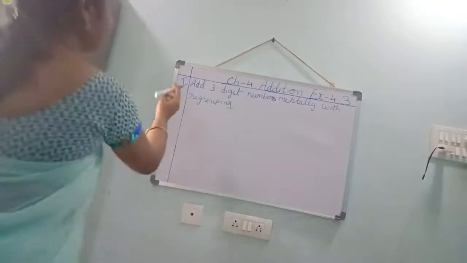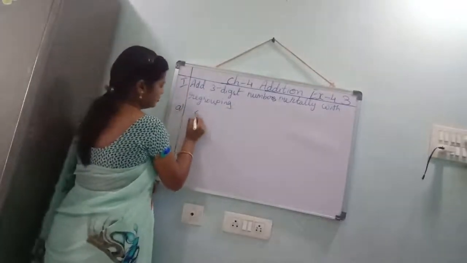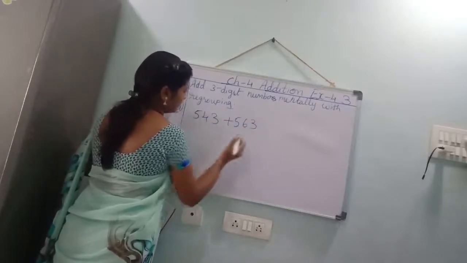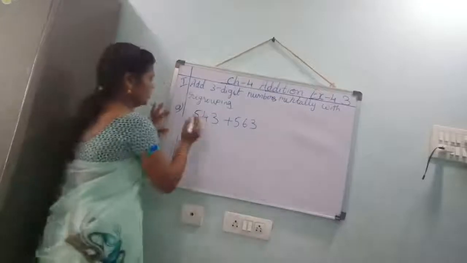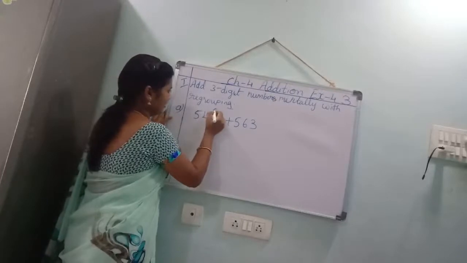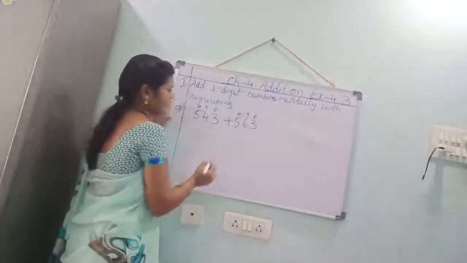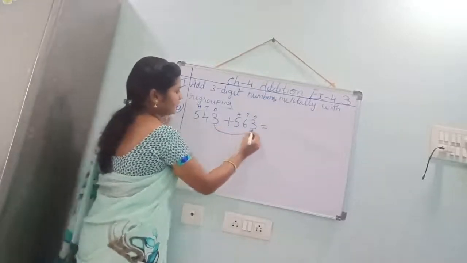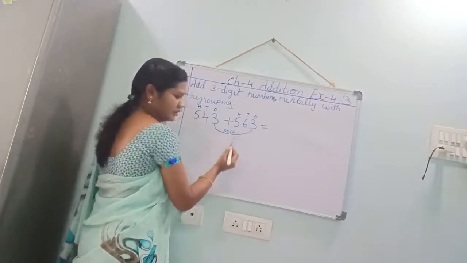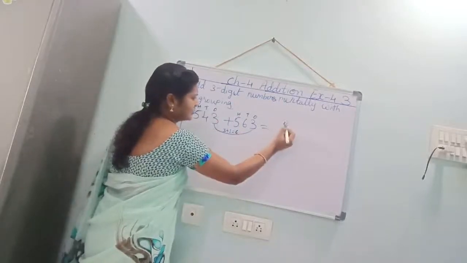Children, see, add 3-digit numbers mentally with regrouping. You should add mentally. First of all, you should write the place values of these numbers as ones, tens, hundreds. First, you should add the ones place. 3 plus 3. 3 in the mind, take 3 fingers. 3 after 4, 5, 6. That 6 you should write in the ones place.